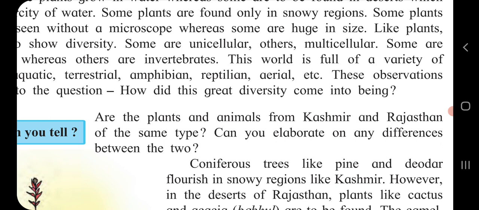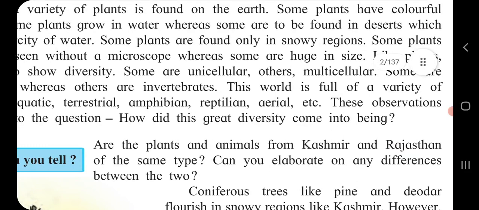So children, here we have completed aquatic, terrestrial, amphibian, reptilian, aerial types of animals and plants. After that, one question is there. Are the plants and animals from Kashmir and Rajasthan of the same type? What answer are you expecting?